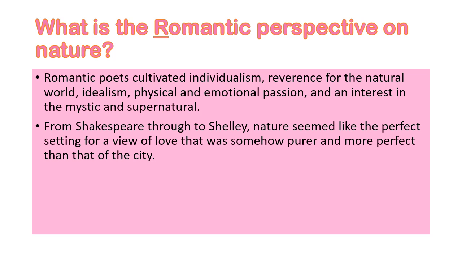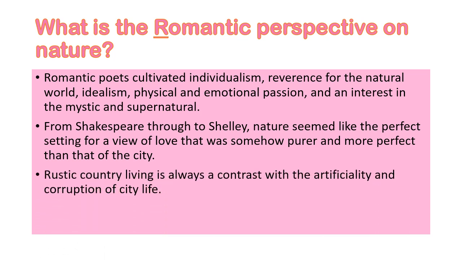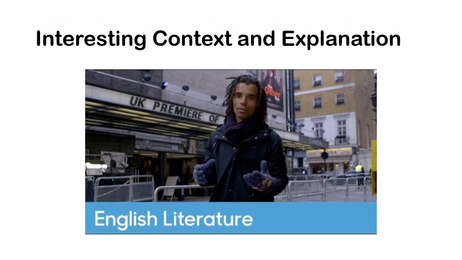From Shakespeare to Shelley, nature is the perfect backdrop when trying to communicate ideas about things being pure, and often the city is associated with pollution and corruption, politics, law, things that are associated with rules, whereas with nature, there's a freedom to that, and that's why the romantics often use nature as a backdrop. Often they wrote about rustic country life because it was seen as perfection.